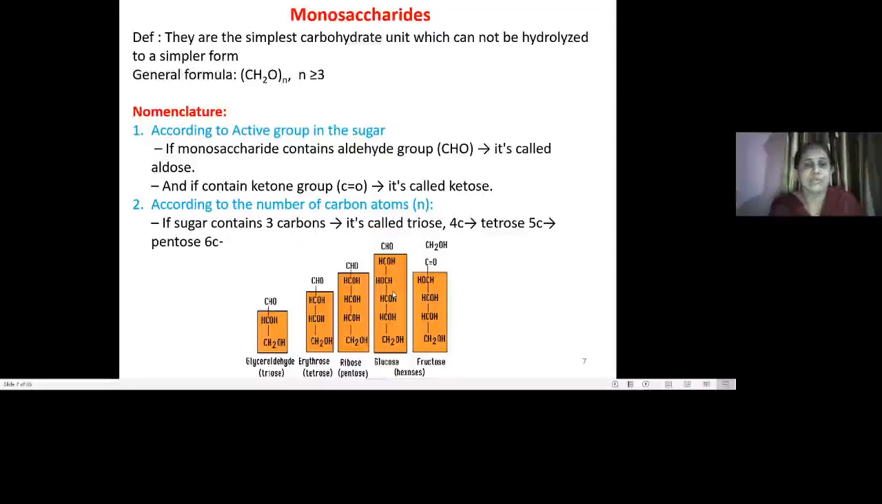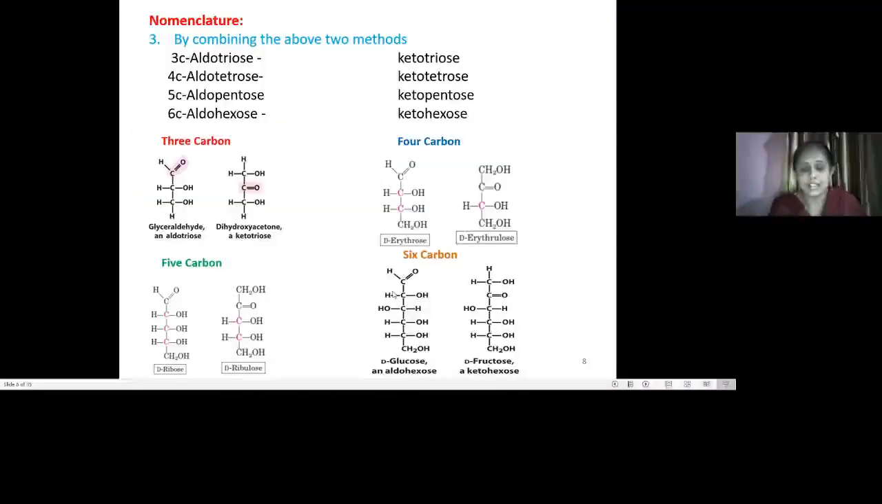The third way of nomenclature combines these two methods. So by combining the above two methods, we get names like 3-carbon aldotriose or ketotriose, 4-carbon aldotetrose or ketotetrose, 5-carbon aldopentose or ketopentose, and so on. You can see examples here with their structures.